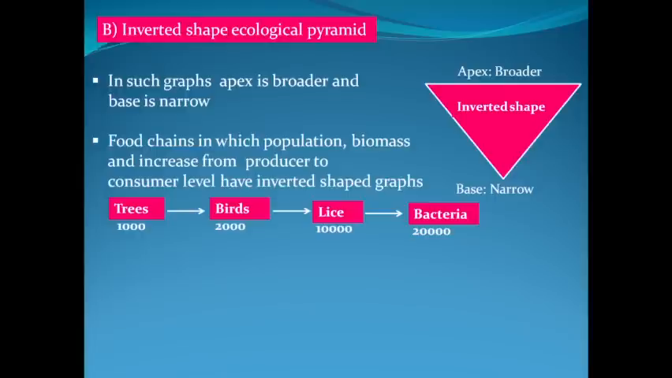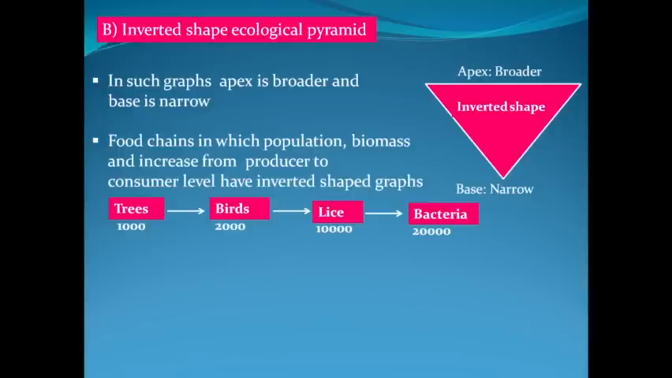Say the hypothetical figure for the population at each trophic level is, we have 1000 number of trees. The population of birds will always be more than population of trees, and say we have 2000 number of birds. The population of lice will always be more than population of birds, because a large number of lice can stay on a single bird. So let's say the population of lice was 10,000, and bacteria, because they are microscopic, their number would be much higher than the population of lice, birds and trees. Say in this case the population of bacteria was 20,000.